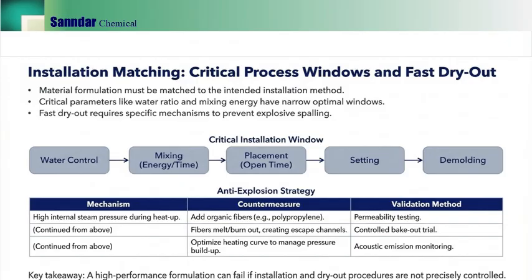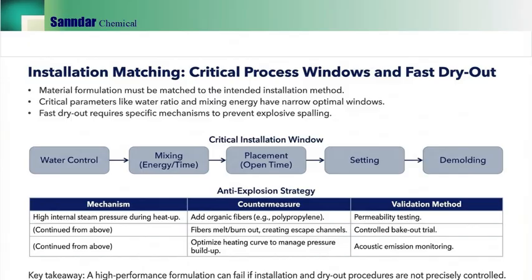This slide connects formulation to execution. A good formulation can fail if installation and dry out are not precisely controlled. Critical parameters like water ratio and mixing energy have narrow optimal windows. The process chain of water control, mixing energy, time, placement, open time, setting, and demolding must be disciplined.